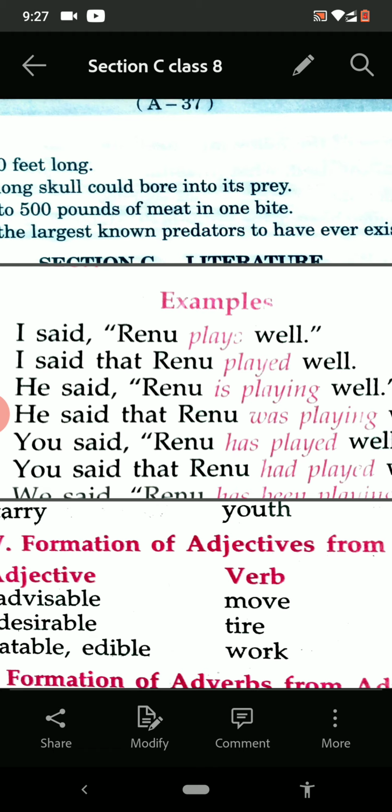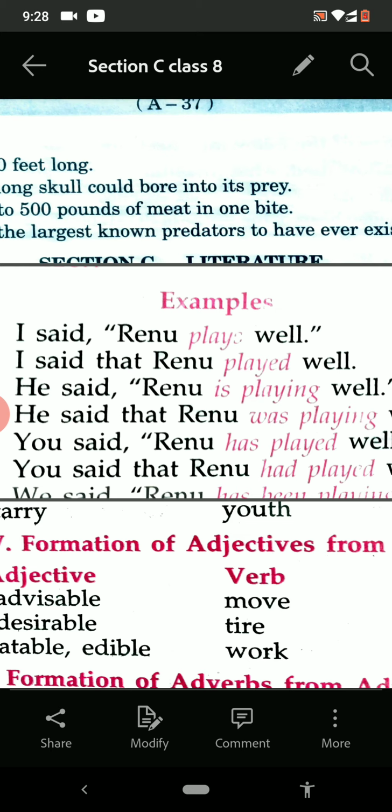He said Renu is playing well. Is playing is present continuous and it will change into past continuous. He said that Renu was playing well. Third one: you said Renu has played well. It is present perfect and it will change into past perfect. You said that Renu had played well. So these are the three examples of direct and indirect speech. You all will write them in your notebook.